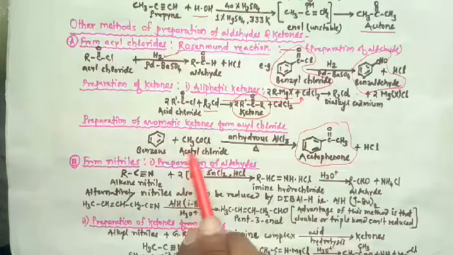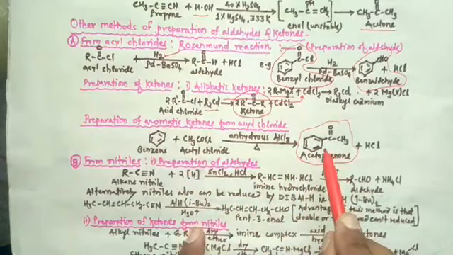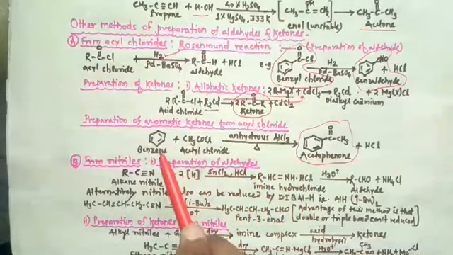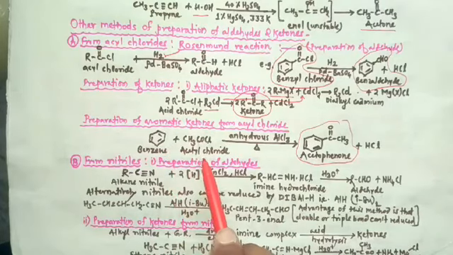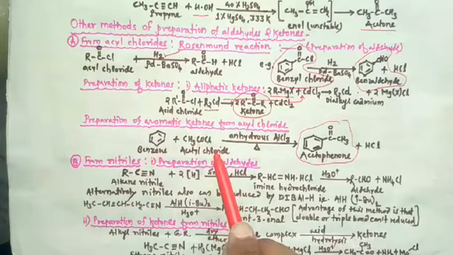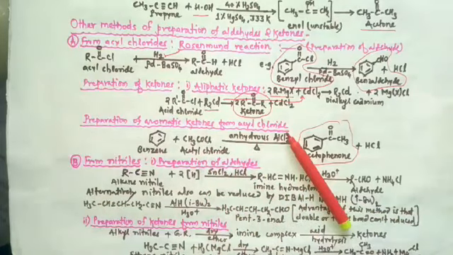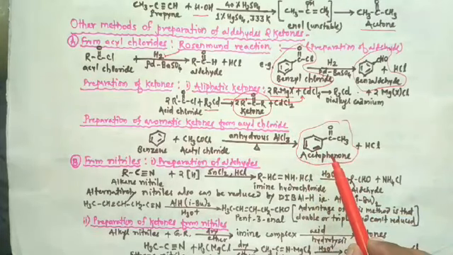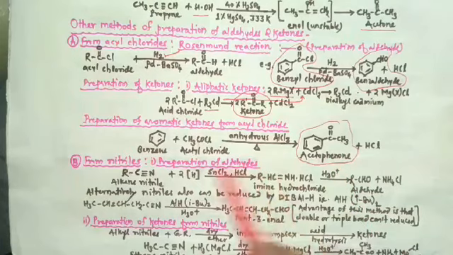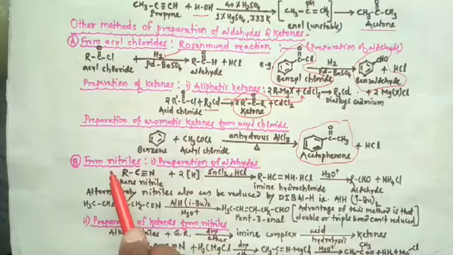The example taken is the reaction of benzene with acetyl chloride, carried out in presence of anhydrous aluminum chloride, and here it produces acetophenone.